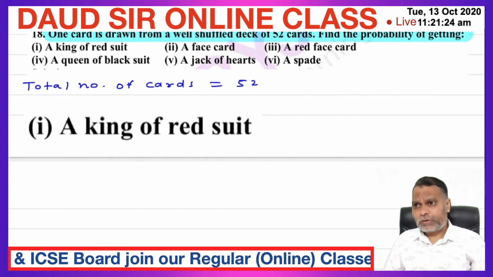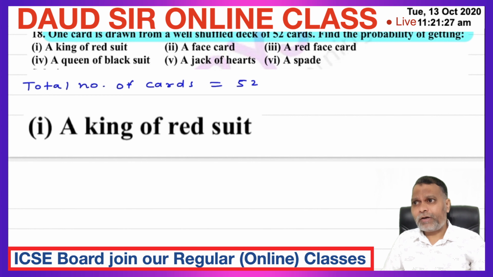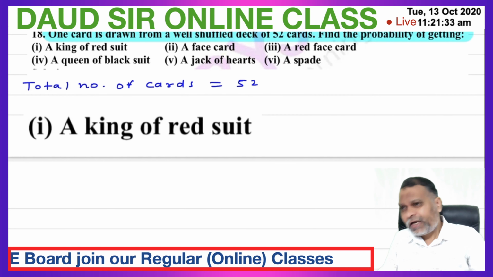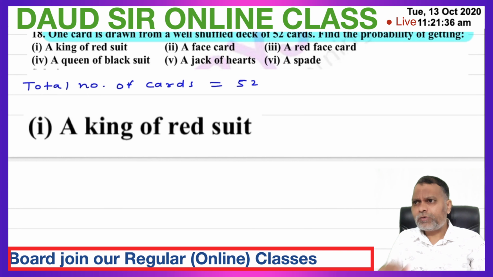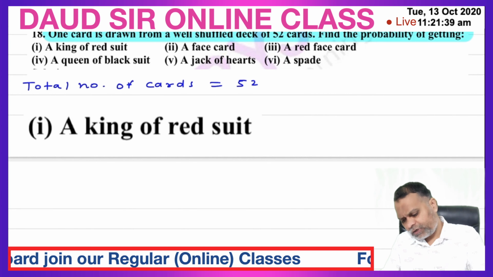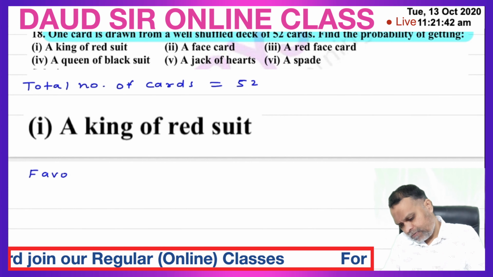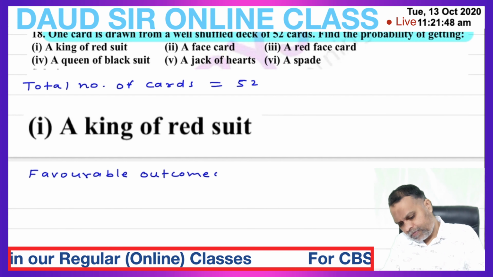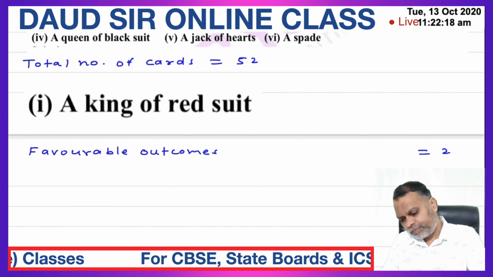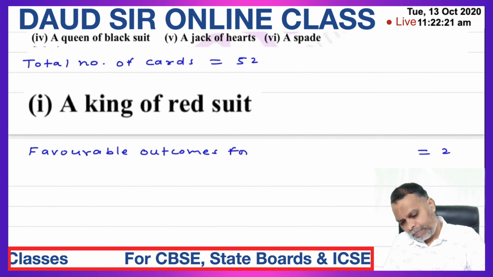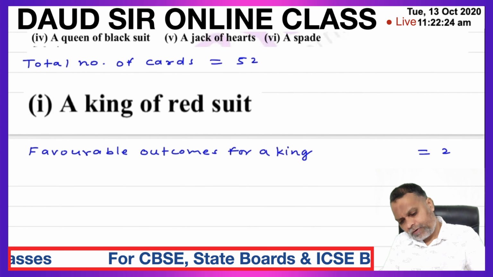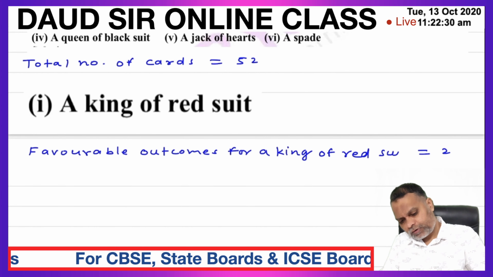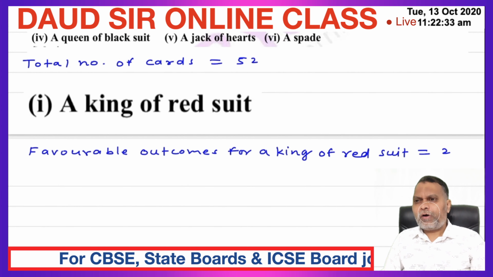A king of red suit. So there are 4 kings. Out of 4 kings, 2 kings are of red suit. So favorable outcomes for a king of red suit: only two.